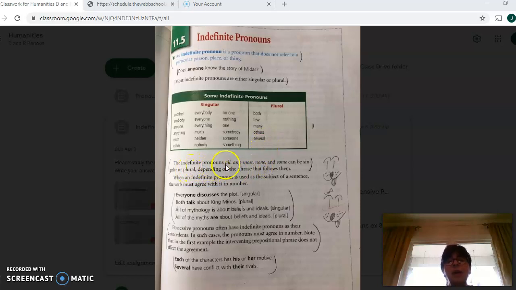Now the indefinite pronouns all, any, most, none, and some can be either singular or plural. It depends on the phrase that follows them.